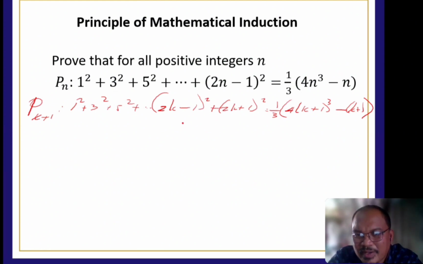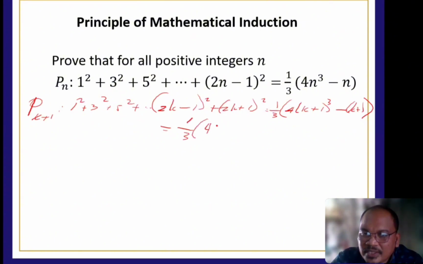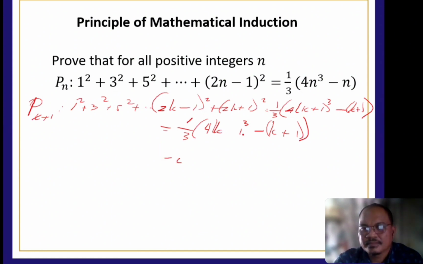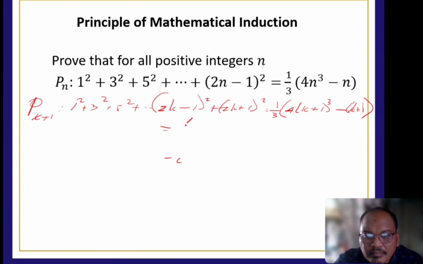So equals, baba ko lang ng konti. Pero pag nag-prove kayo dito. So equals 1/3 4k plus 1 cube minus k plus 1. Okay. So we have 4. May kulang pala.